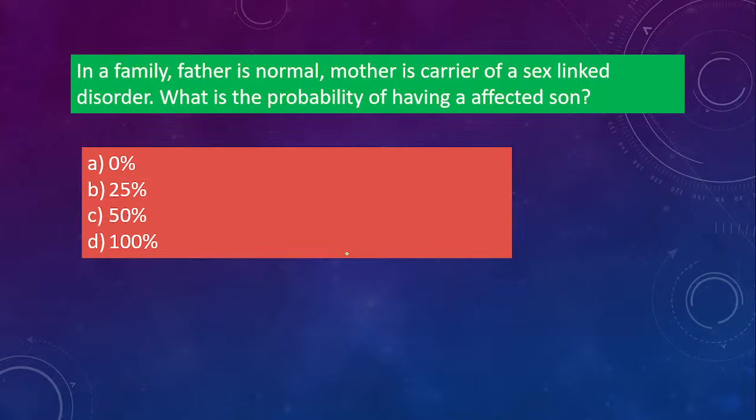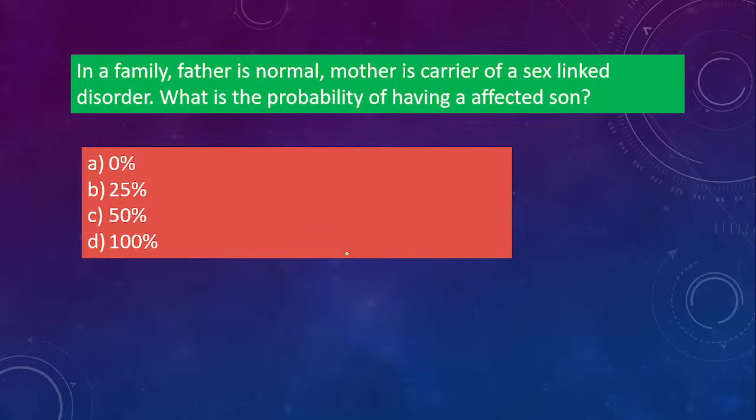Next one. In a family, the father is normal and the mother is a carrier of a sex-linked disorder. What is the probability of having an affected son? Understand the question. The father is normal, so the father's gamete allele will be normal, but the mother is the carrier. A sex-linked disorder is linked with the chromosome. If the mother is carrying the disorder and the father is normal, with no disease, what is the probability of having an affected son?